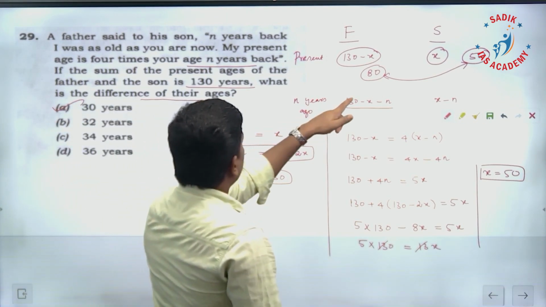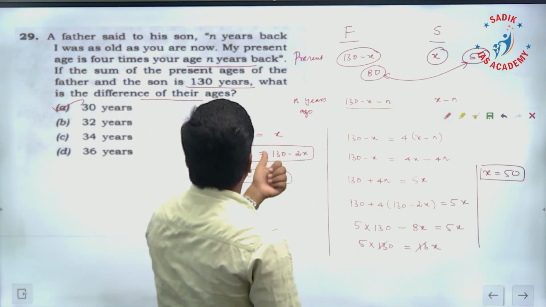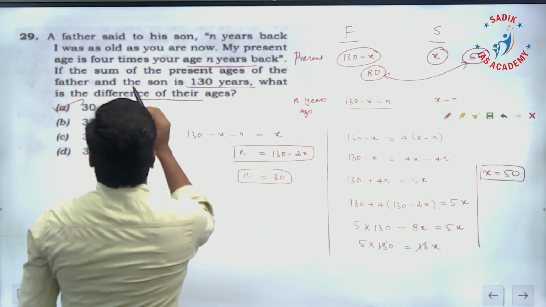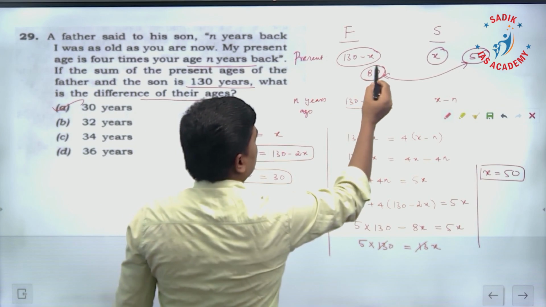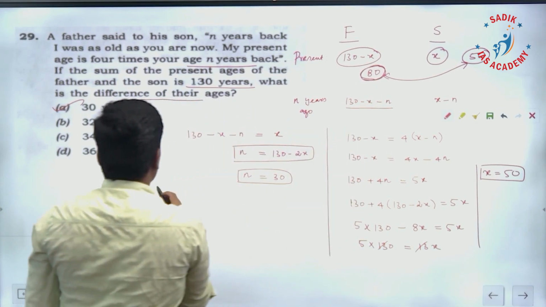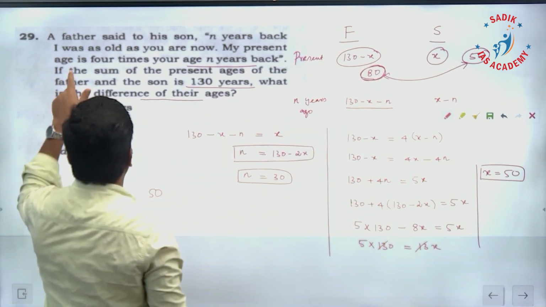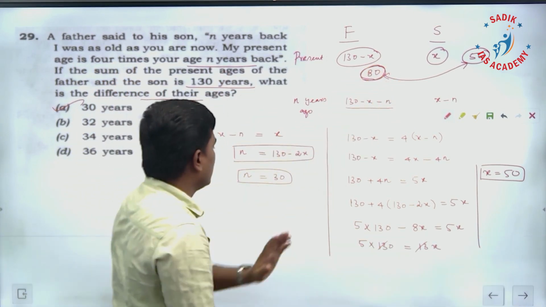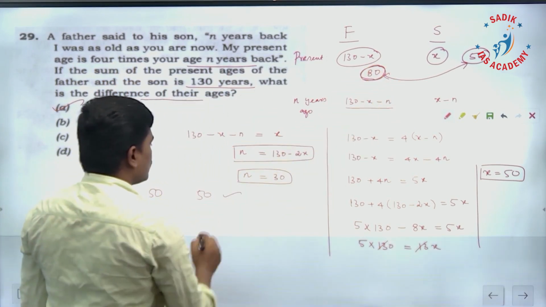So now the difference is 30. N years back means 30 years back. 30 years back, the father's age is going to be 50. He is saying, "I was as old as you are now." What is the present age of the son? That is also 50. Both true.